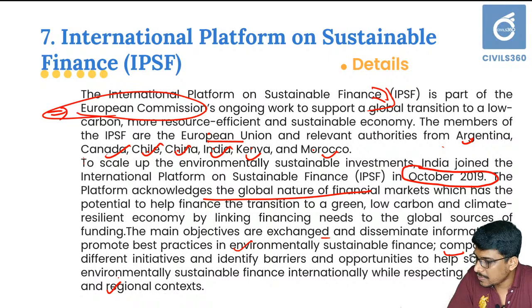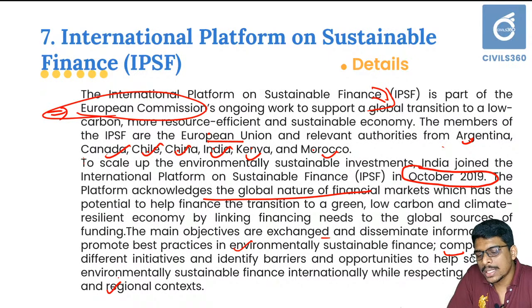If there is a statement that the platform provides funds for certain climate actions, you can eliminate that. Just identify the objectives and basics from the name itself.